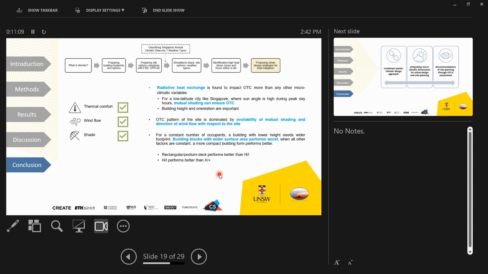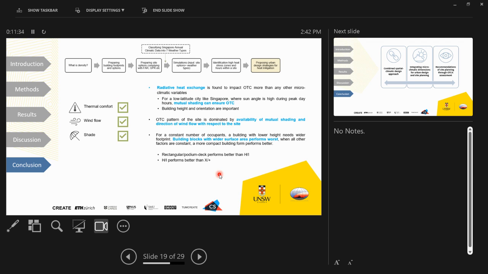If I want to include that many people in another building which is shorter, I probably need a wider surface area. So we have all the A options as taller and narrower, and all the B options as shorter as well as wider. All the options performed poorly, whereas all the A options performed better compared to the B options.